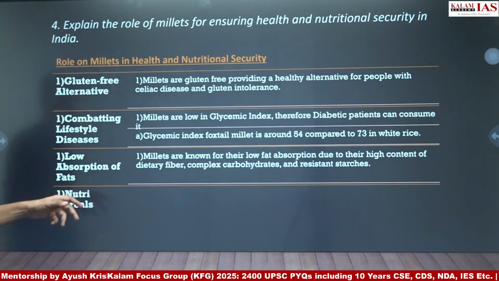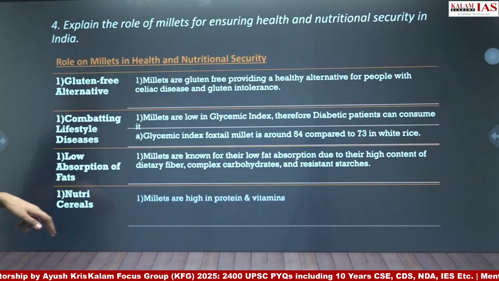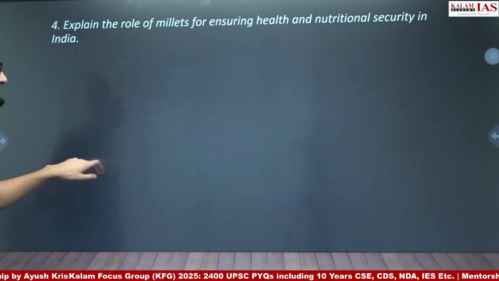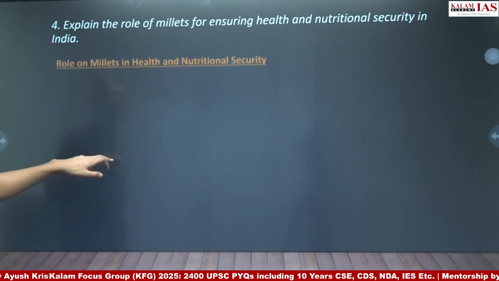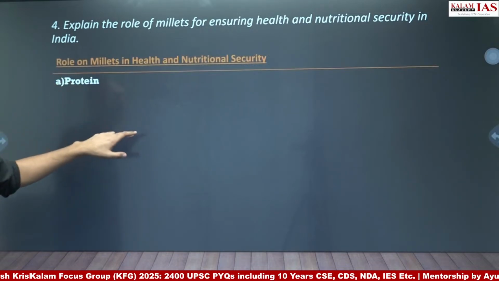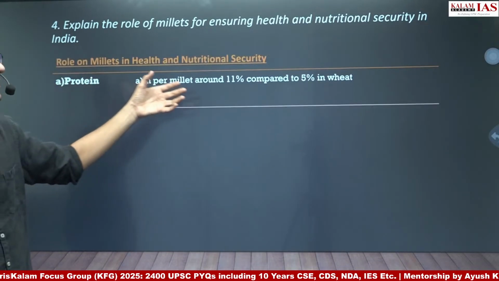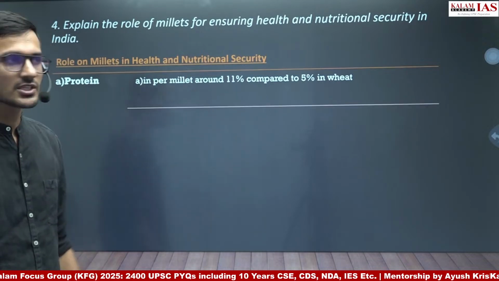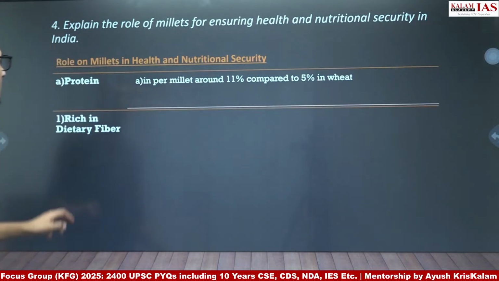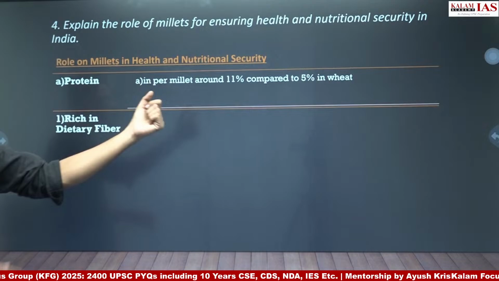And then nutricereals, millets are called nutricereals by M.S. Swaminathan because they are rich in protein and vitamins. Then you can talk about the protein content of the millets. For example, pearl millets have 11% protein compared to 5% in wheat. This is not per millet, this is pearl millet.